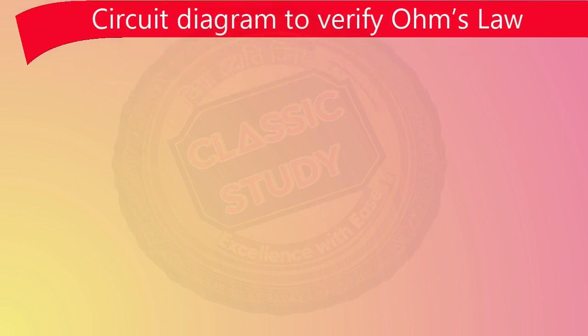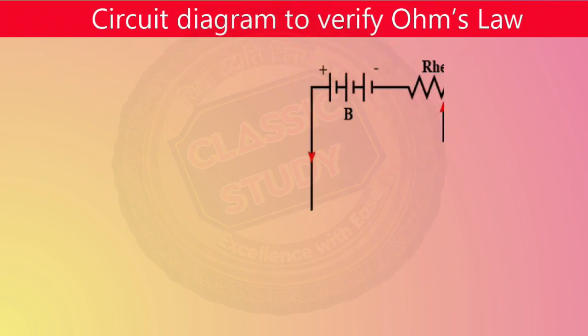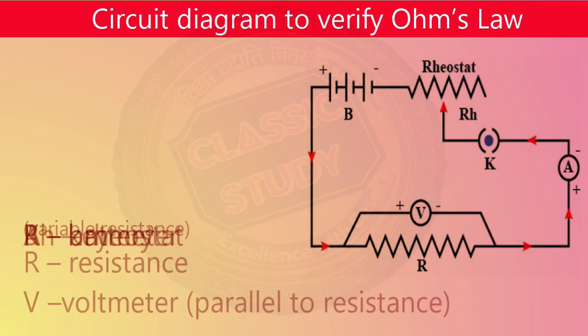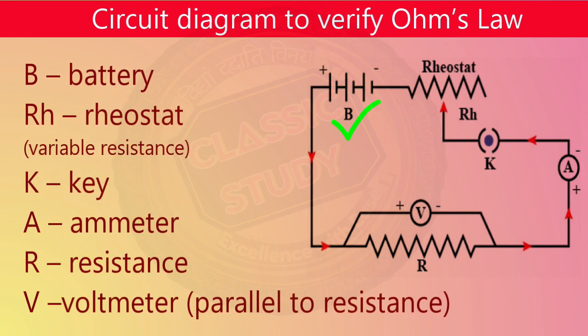Now we need to experimentally verify Ohm's law. So we set up a circuit. We have a battery with a positive and a negative terminal. The negative terminal of the battery is connected to the rheostat, a variable resistance represented by Rh. The rheostat is connected to a key K and an ammeter A. Further, the circuit is connected to a resistance R, which is connected to the positive terminal of the battery B. A voltmeter V is connected in parallel with the resistance R.